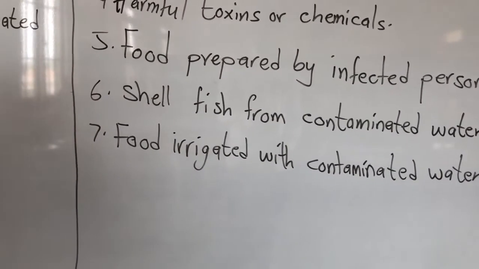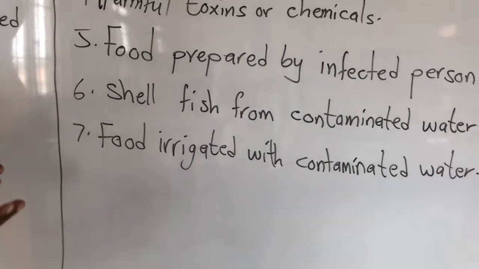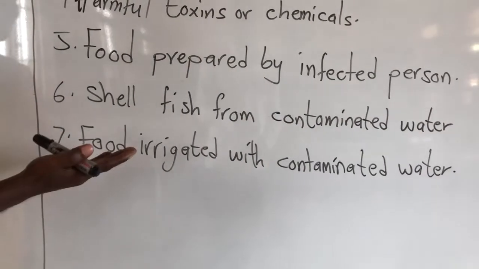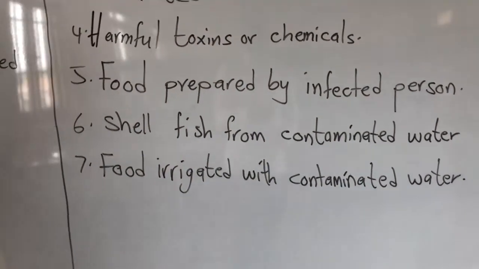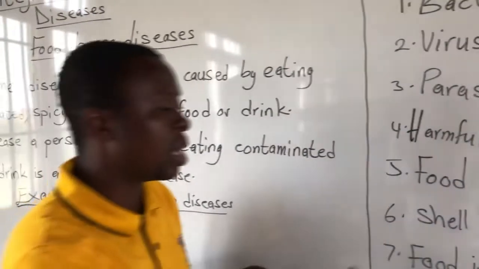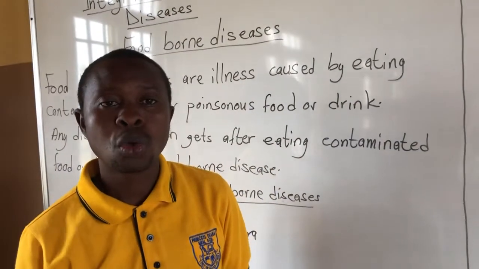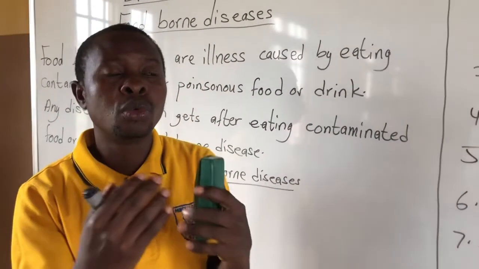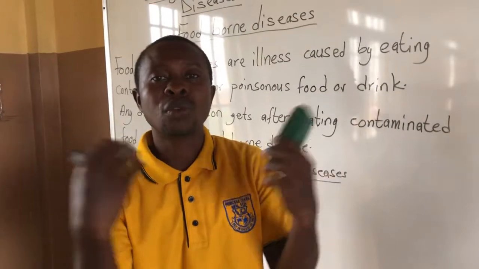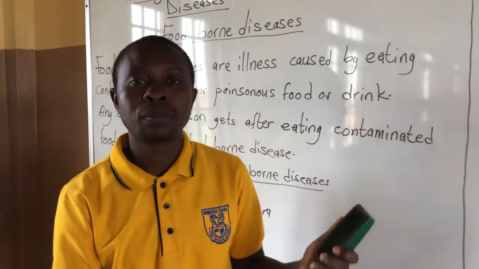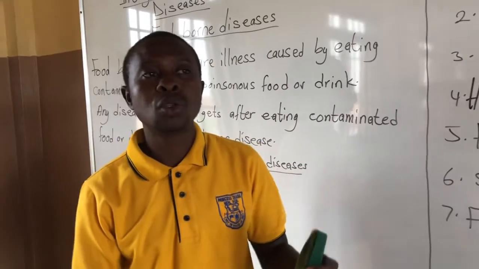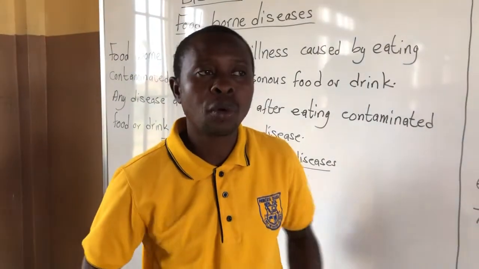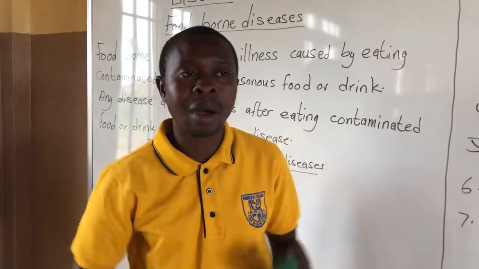So when they use this water to irrigate the farm, the water is already infected, and the crops become infected. So when we use these crops or this vegetable as a source of our food, we become infected with those kinds of diseases. And what will happen to us is that we have stomach problems, or even problems with our body.